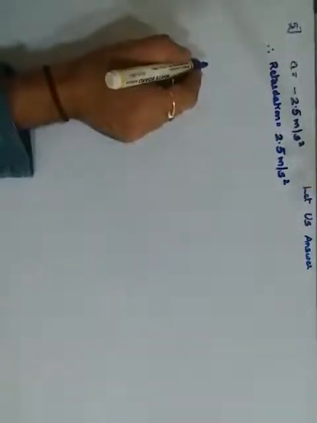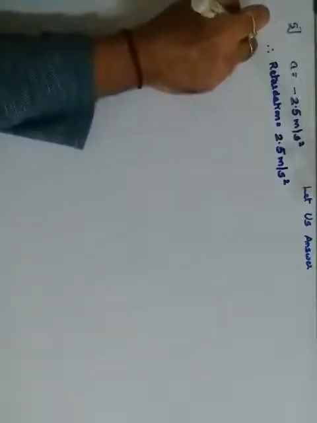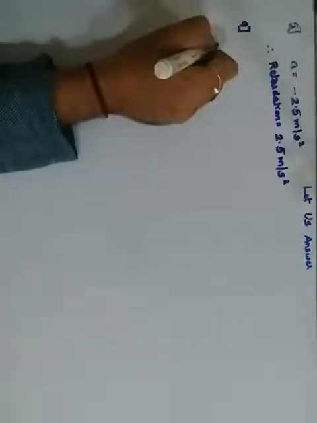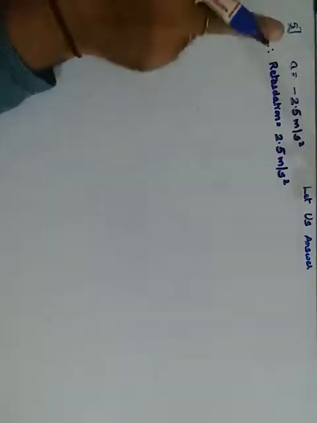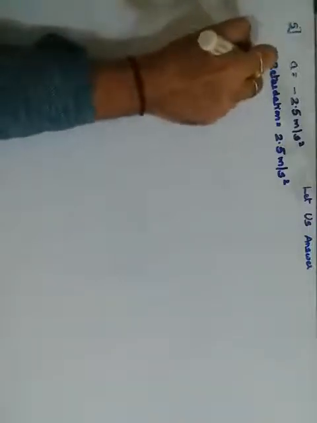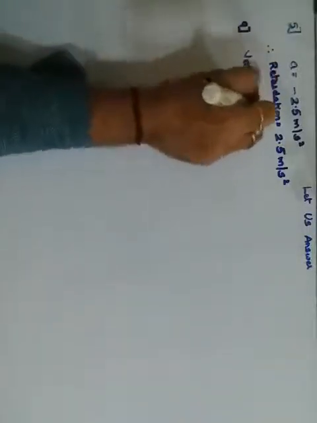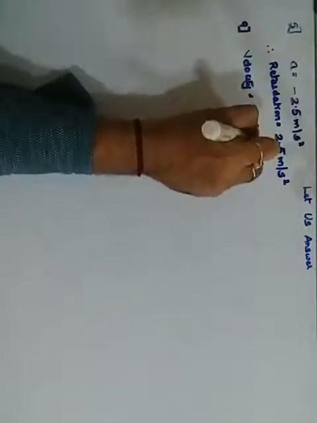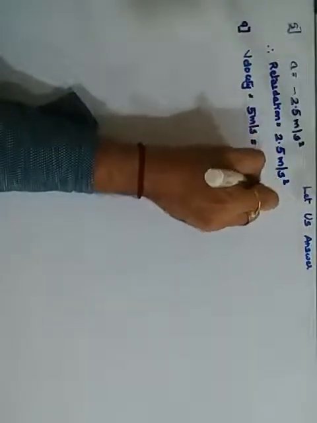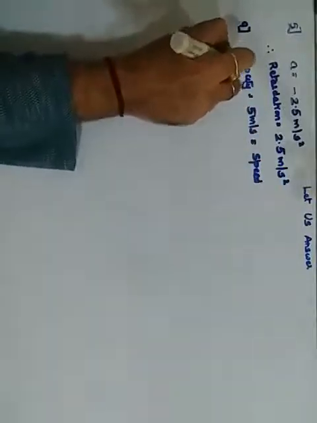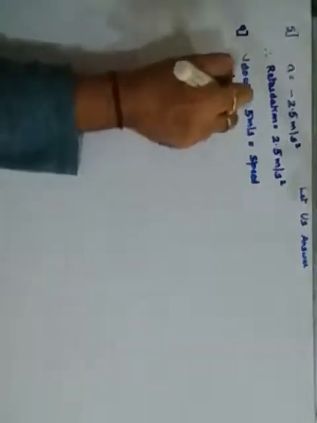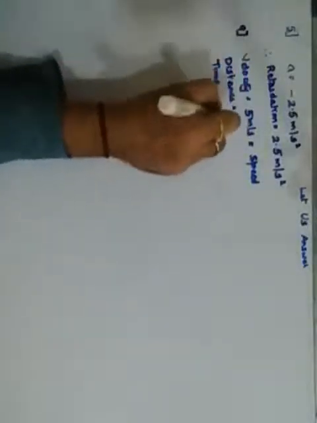Okay, then comes your ninth question. The ninth question says an object is moving with a velocity. It is already moving with a velocity. Calculate the distance traveled by it in 5 seconds. This is not about two different velocities. Here the velocity which they have stated is 5 meters per second. Here velocity is actually the speed. We want the distance traveled by it in 5 seconds. The time interval given is 5 seconds.